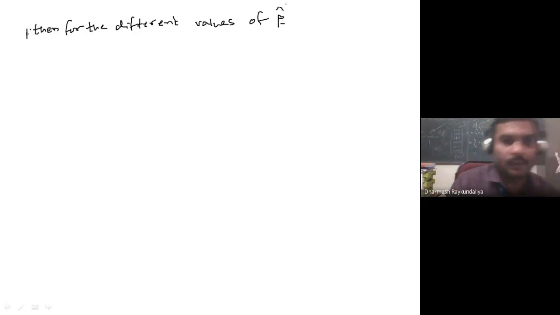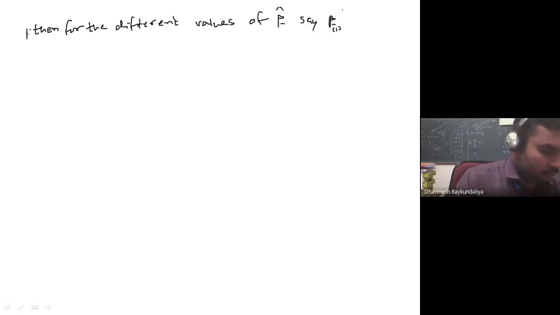Because beta cap is not unique. Say beta 1 cap, beta 2 cap.